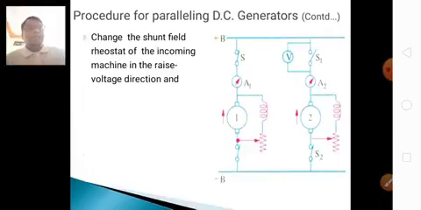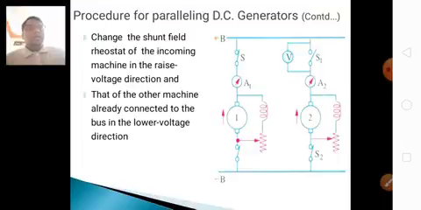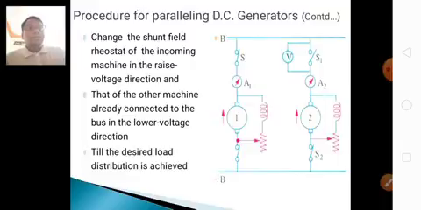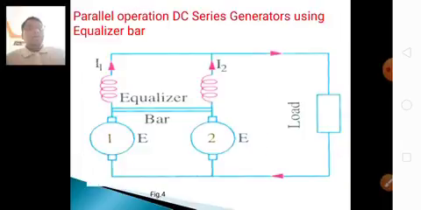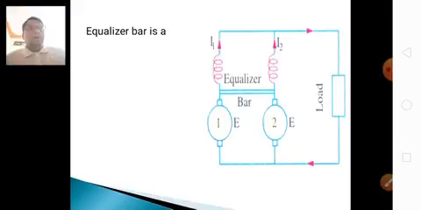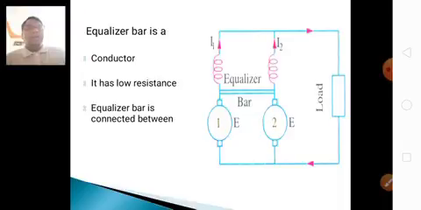The shunt field rheostat of the incoming machine is changed in the rising voltage direction, and that of the machine already connected in the lower voltage direction, till the desired load distribution is achieved. Here the equalizer rings come in. When the load increases, the armature current increases, and so does the series field current. The equalizer bar is a conductor of low resistance, connected between the two armatures of the generators.